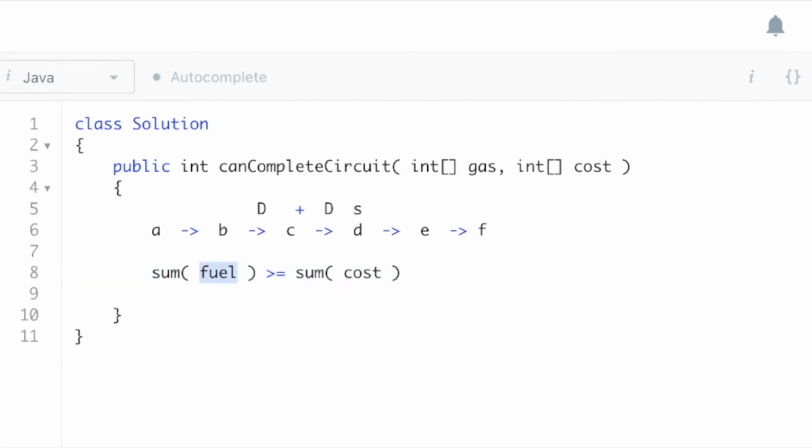Okay, so the reason this works is they're just checking if our total fuel is greater than or equal to the total cost. That means there must exist a solution somewhere. So if we were able to make it from D to F, and our total fuel is greater than our total cost, what this implies is that the amount of extra gas we have from D to F must be greater than the deficit we encountered going from A to D.